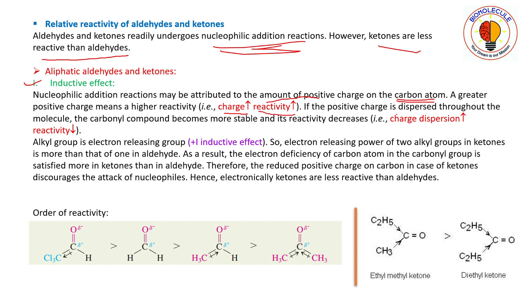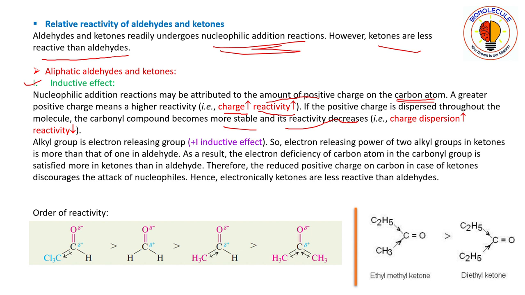If the positive charge is dispersed throughout the molecule, the carbonyl compound becomes more stable and its reactivity decreases. That means the positive charge is no longer only on the carbon atom, but is dispersing through the alkyl or aryl substituents, so it becomes more stable.